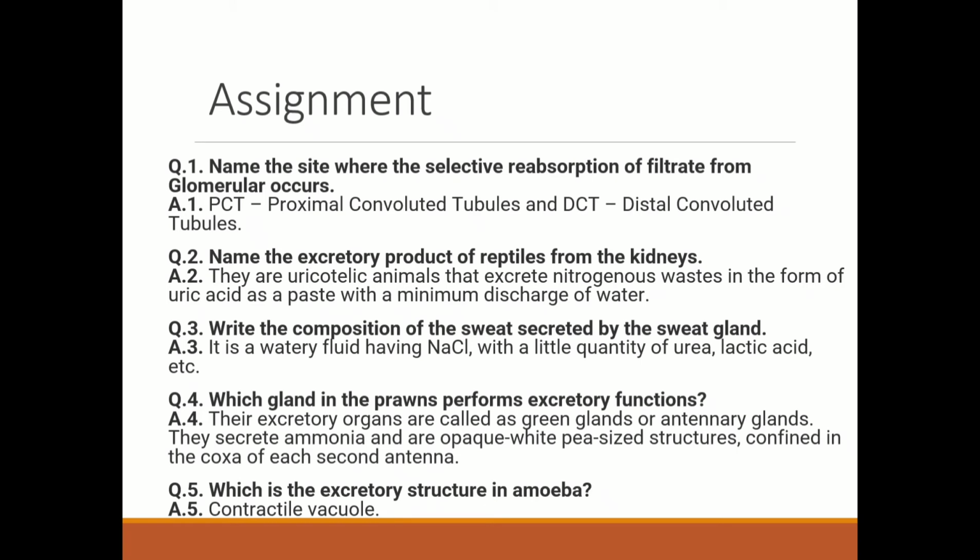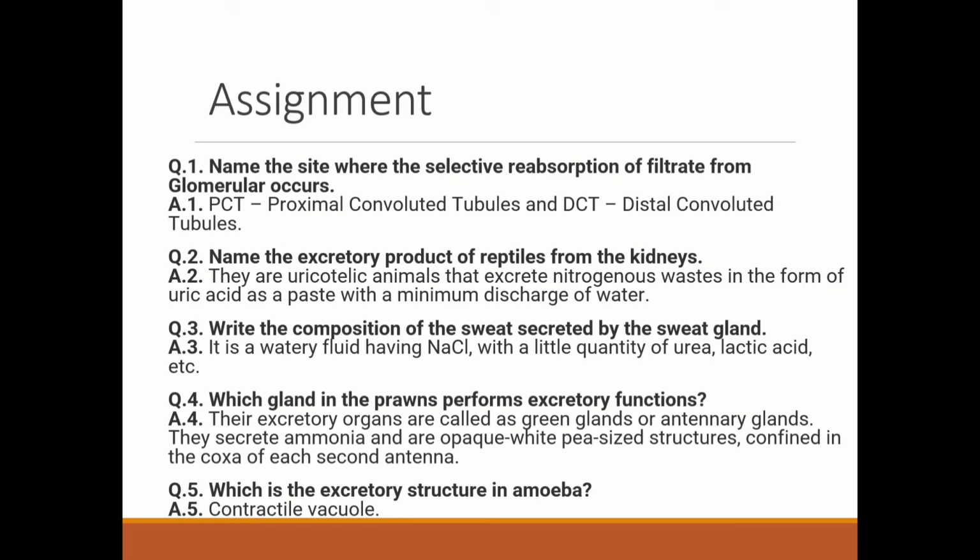Third question is, write the composition of the sweat secreted by the sweat gland. It is a watery fluid having sodium chloride with a little quantity of urea, lactic acid, etc. Fourth question is, which gland in the prawns performs excretory functions. Their excretory organs are called green glands or antennary glands. They secrete ammonia and are opaque, white, pea-sized structures confined in the coxa of each second antenna.